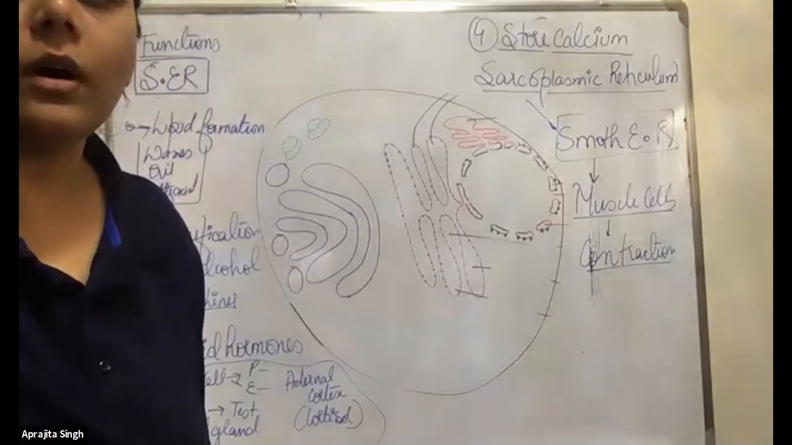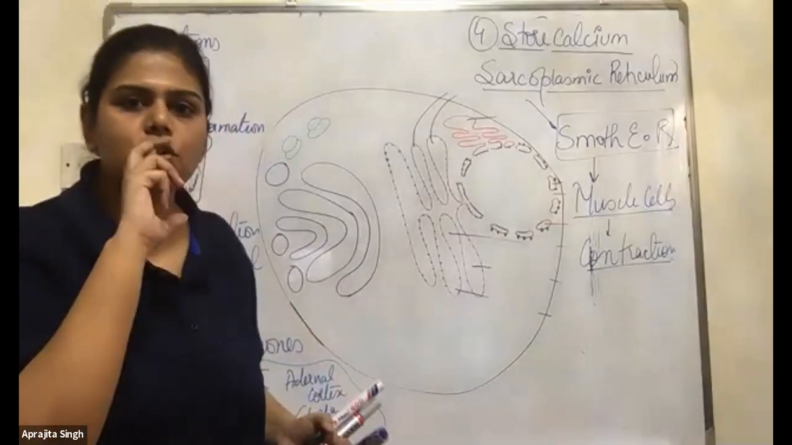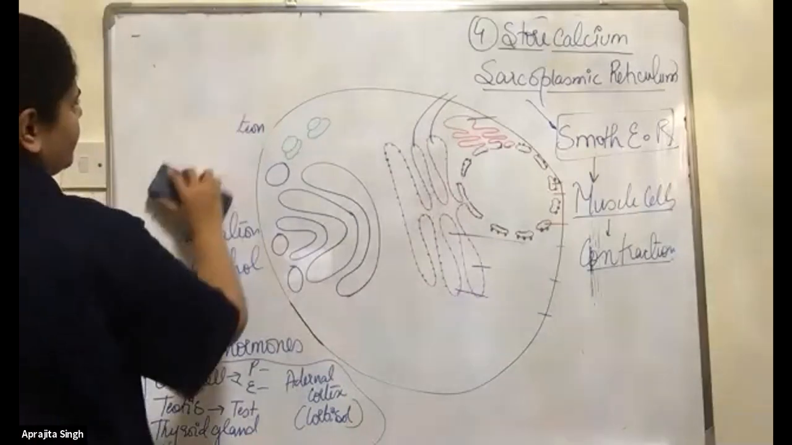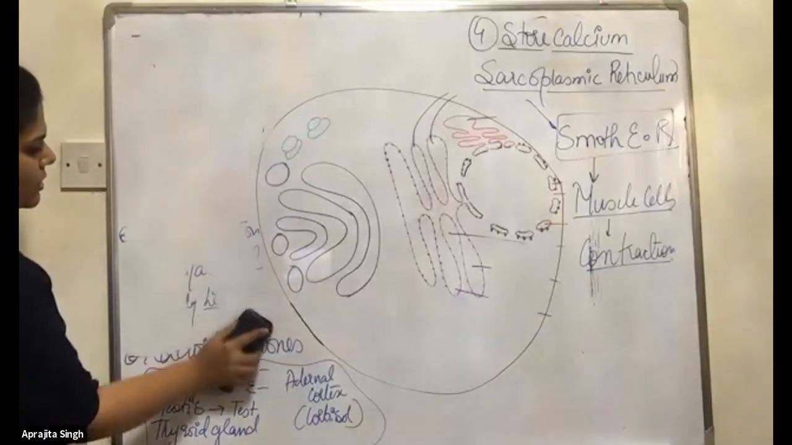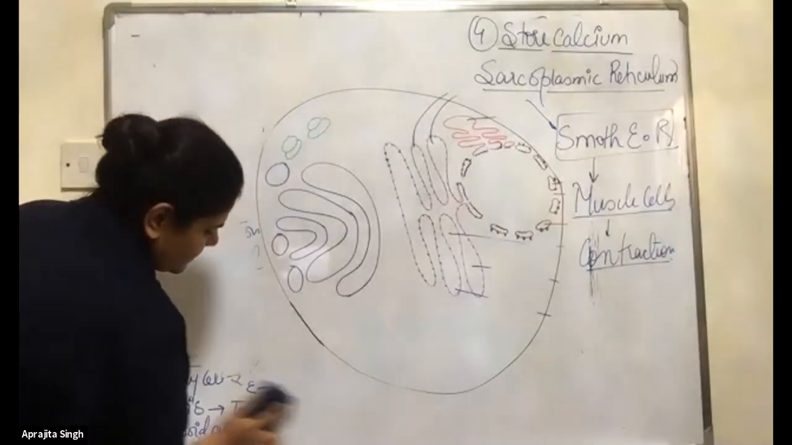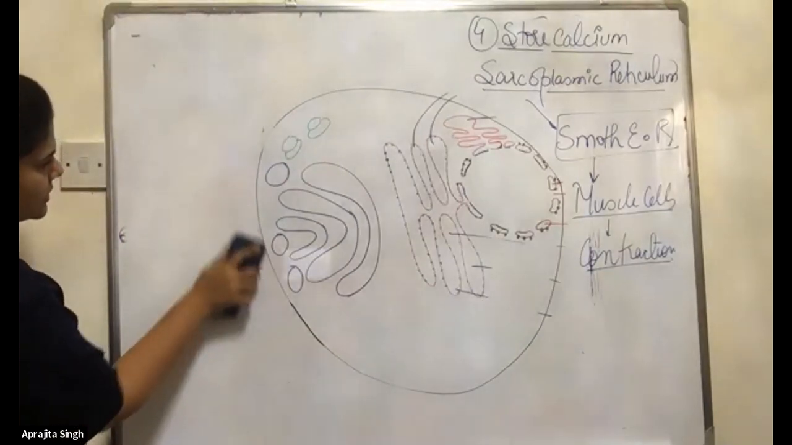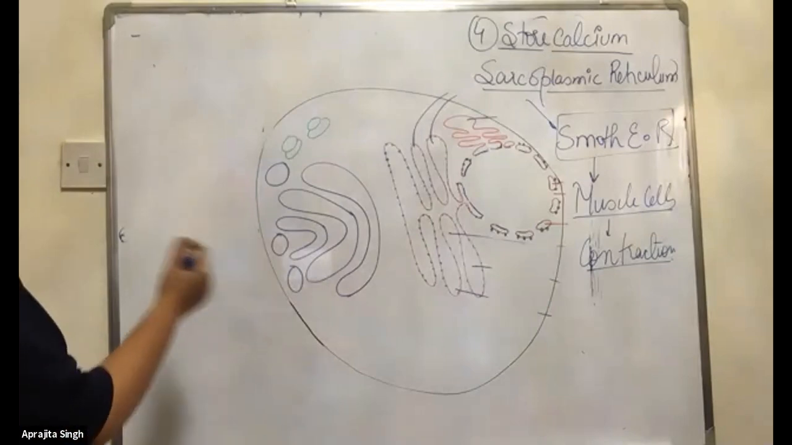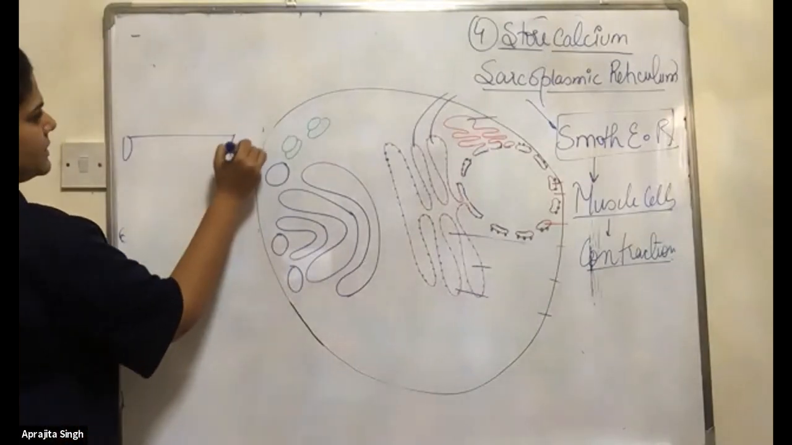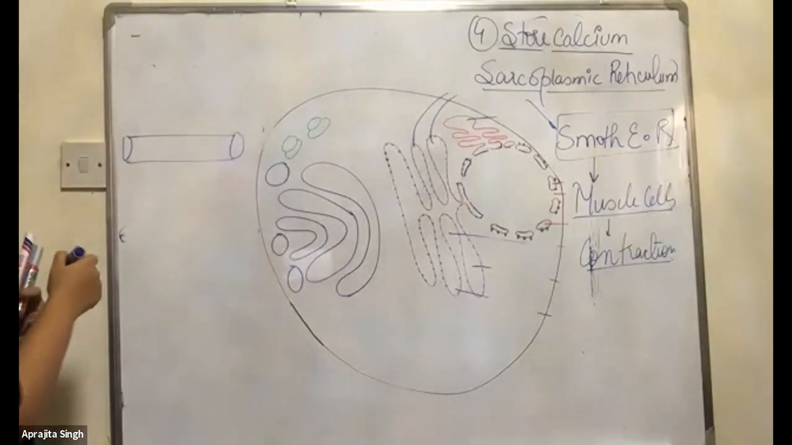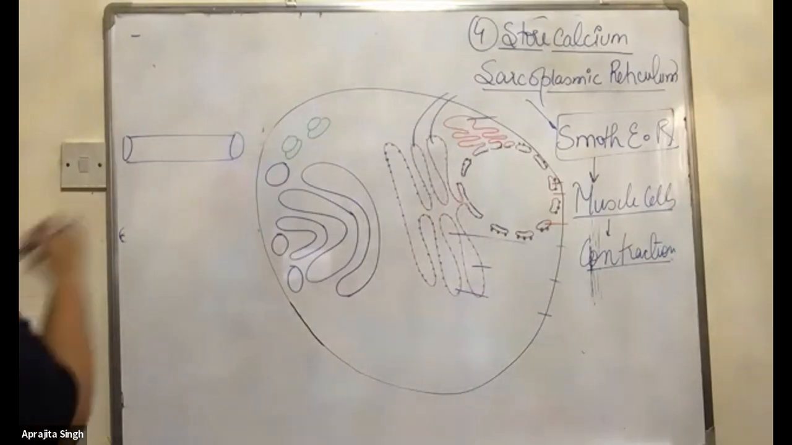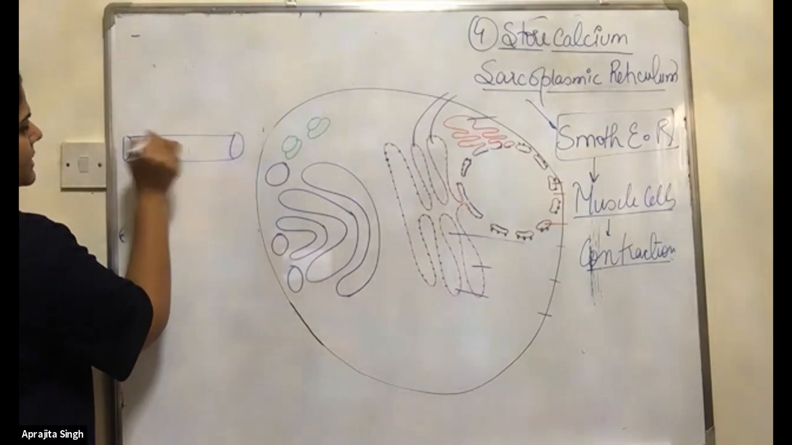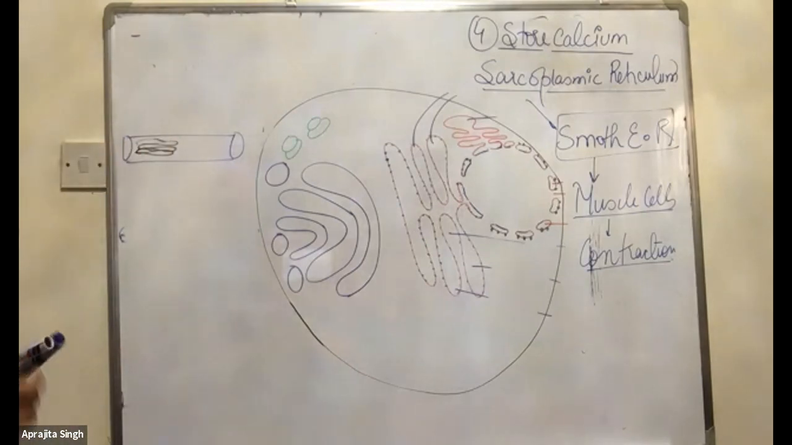Now I will tell you the very quick and short process of what is actually happening in muscle contraction. They can ask a question on that. Maybe one or two times in previous years they have asked a question on this. See here, everyone, this is the muscle cell. The sarcoplasmic reticulum is present here.